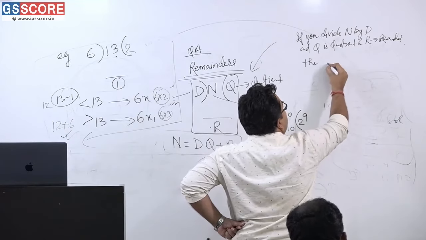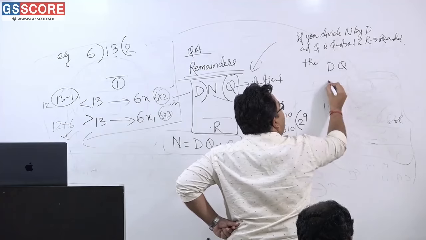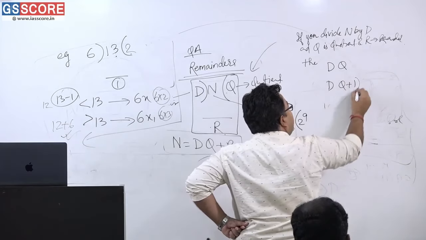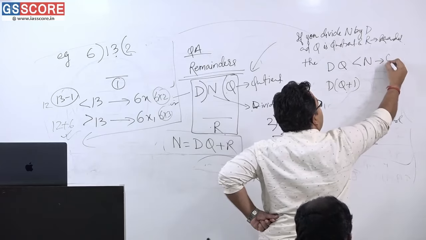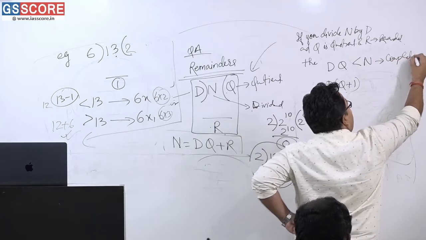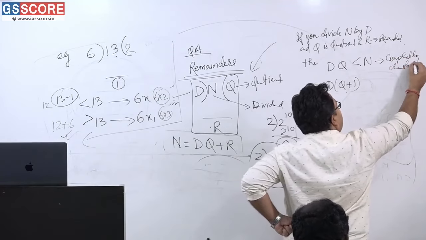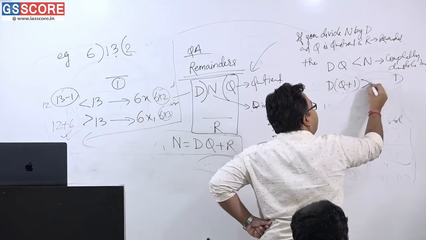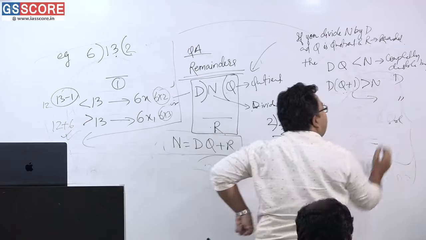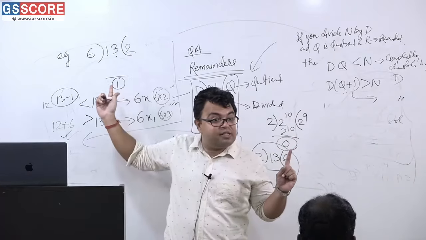D, na? Yes, d into q and d into q plus 1. Am I correct? This is a number less than n that is completely divisible by d. And this is a number greater than n that is completely divisible by d. This is what has been discussed in this very scenario.